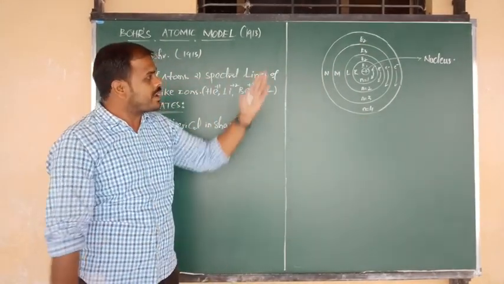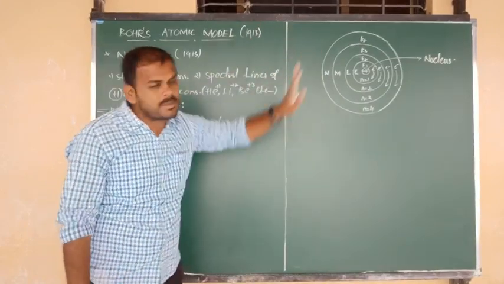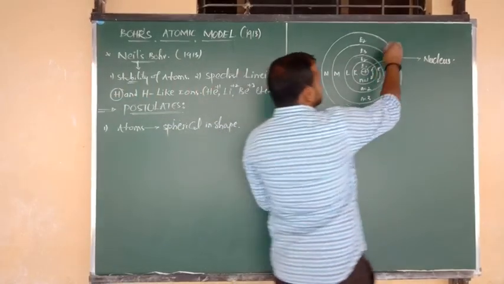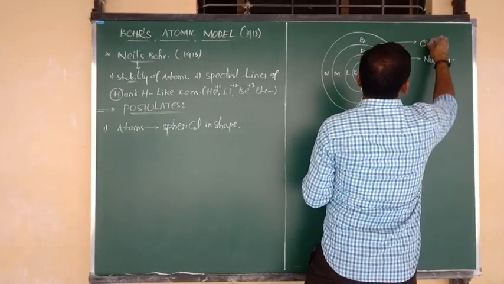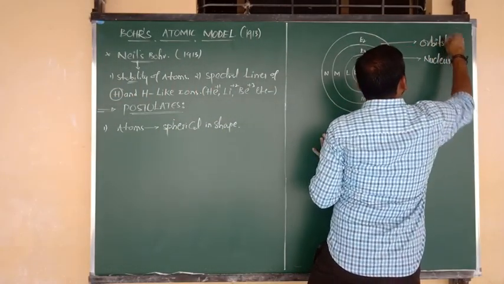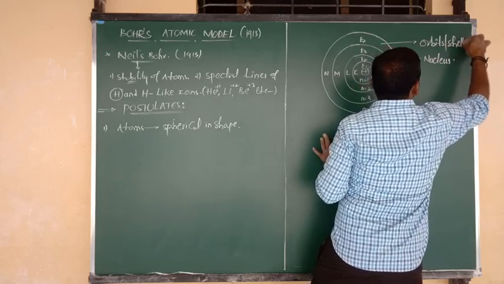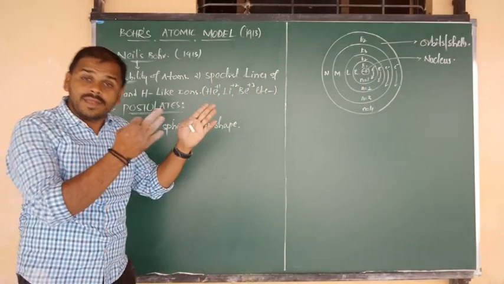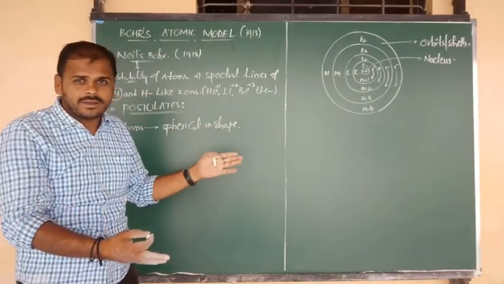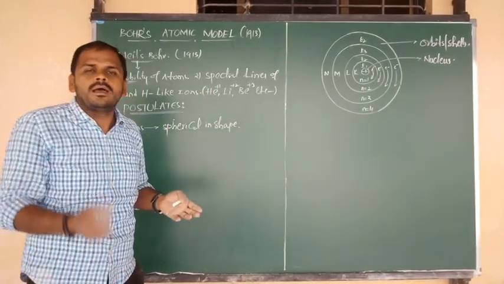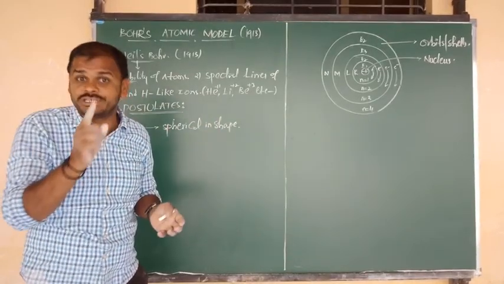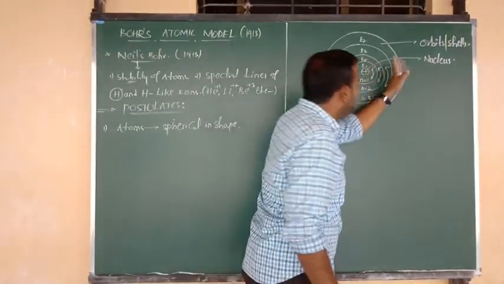Such circular paths are known as orbits, and also we can say shells. In these circular paths or orbits, we see a subatomic particle moving with very high velocity. That is nothing but electrons.